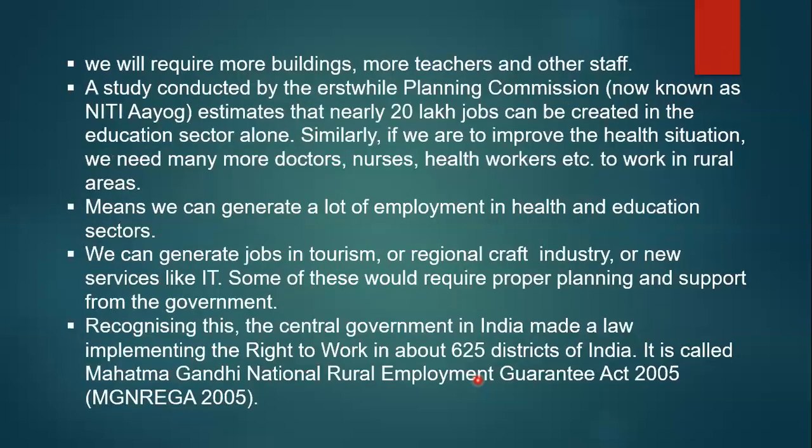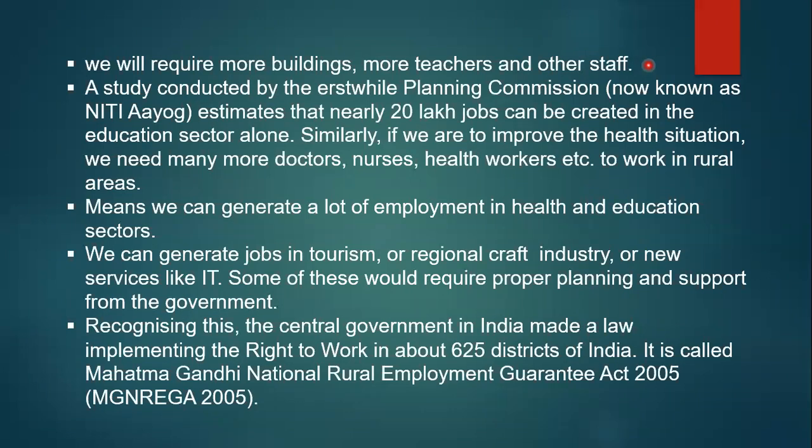Next, we will require more buildings, more teachers and other staff. This is another way to create jobs for the people. What are the other ways? In the present time, whatever the population has increased since independence, other things did not increase in the same way.